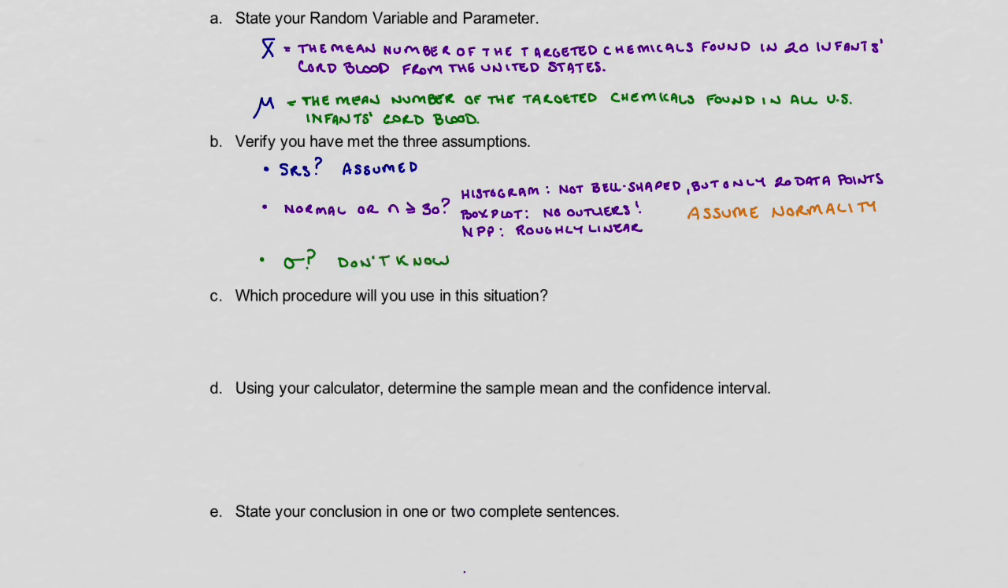So now that we've gone through these 3 checkpoints, this is now going to inform us how to answer part C. Which procedure will you use in this situation? Well, we're assuming normality, however, we don't have access to the population standard deviation. The only thing that we can do is work with the 20 data points that have been supplied to us. So at best, we can come up with a sample standard deviation. So as a result, we're going to create a t interval.